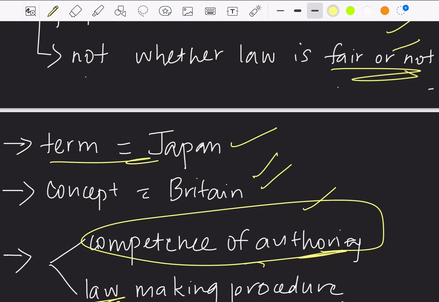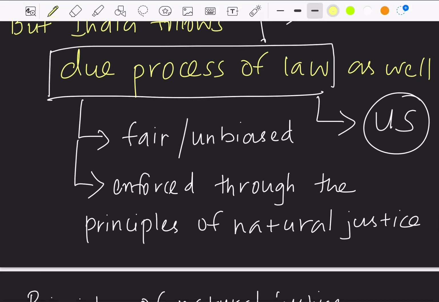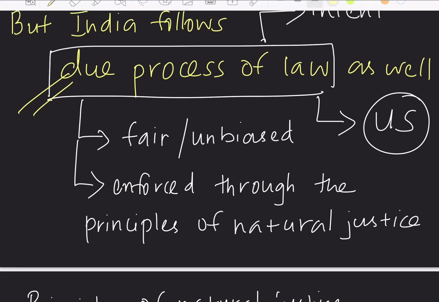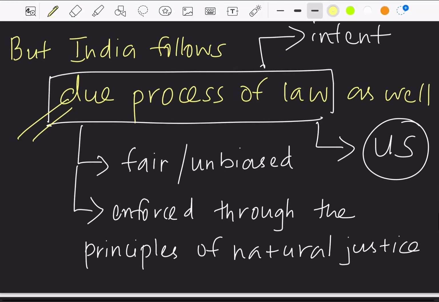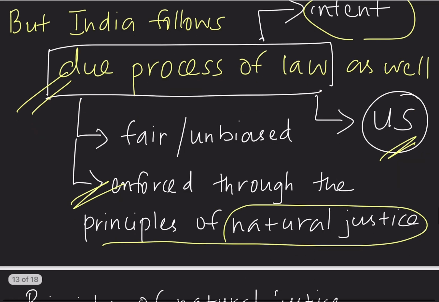So to curtail that, we started with due process of law as well. So India started following due process of law. Due process of law means the intention or the purpose behind the law is also checked. This due process of law was taken from the American Constitution. It is enforced through the principles of natural justice. Then what are these principles of natural justice?